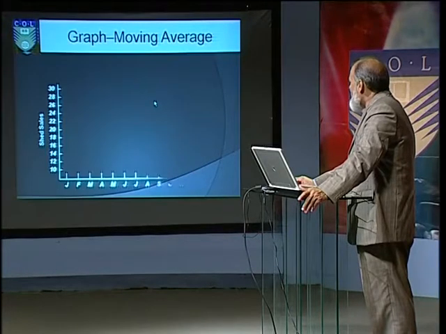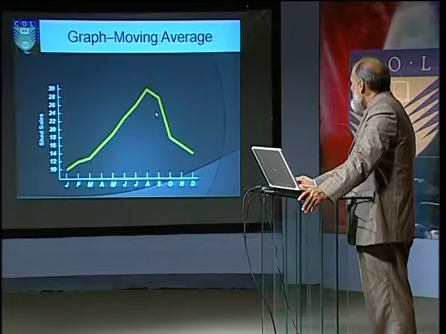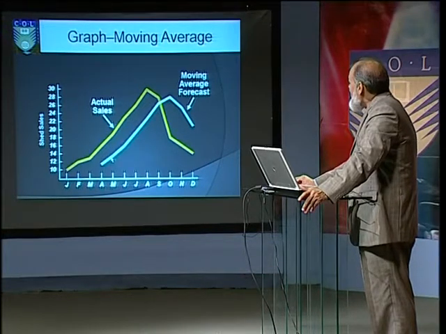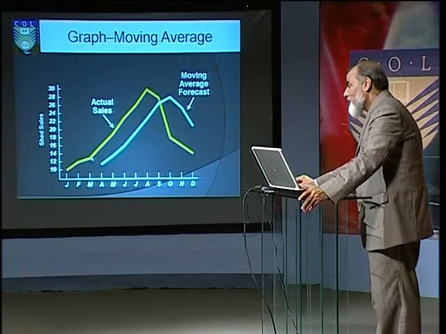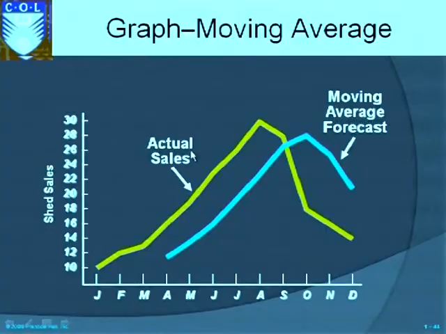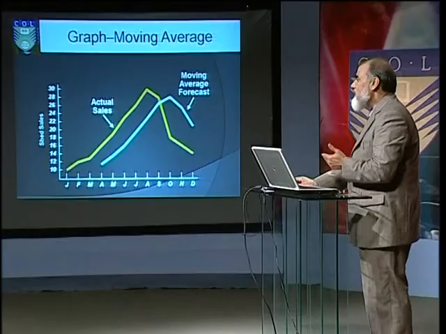Now, the graph for the moving average, as we see here. This is the actual sales, and this is the moving average forecast. It's very important to remember that averages are averages, and averages will generally lag behind the actuals. You see here the actual sale, and when it crosses, in moving average you are a few steps behind. Actually, it gives a good estimate, but it is never perfect.